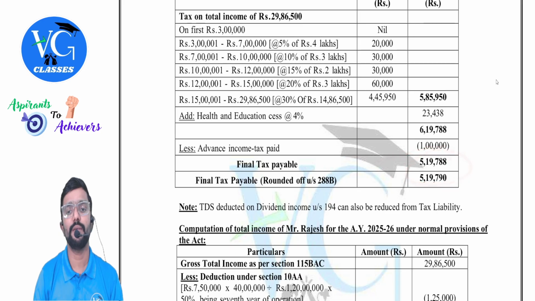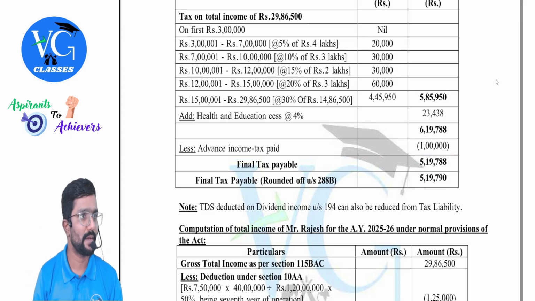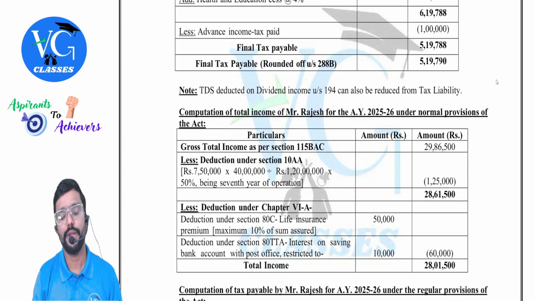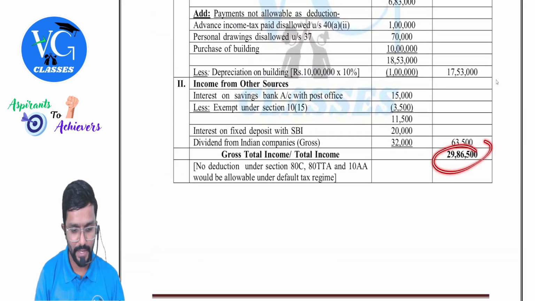So final tax payable is 5,19,780. If you reduce that 3,200, accordingly it will come down also. Clear? Further down, now going to normal provisions. We are taking gross total income as a base. Any change in that?